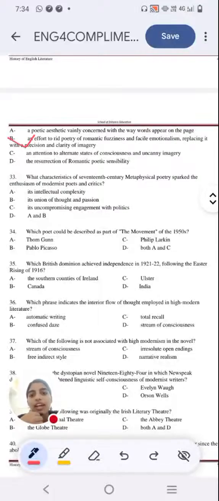Next question. What characteristic of 17th century metaphysical poetry sparked the enthusiasm of modernist poets and critics? Option A, its intellectual complexity. Option B, union of thought and passion. Option C, uncompromising engagement with politics. Option D, A and B. Read through it and let me know what is the central idea or characteristic of metaphysical poetry.